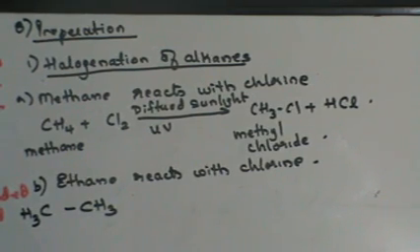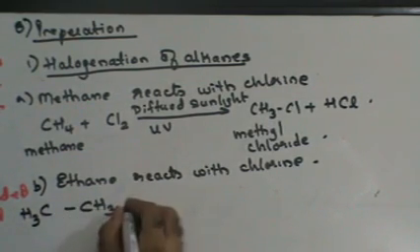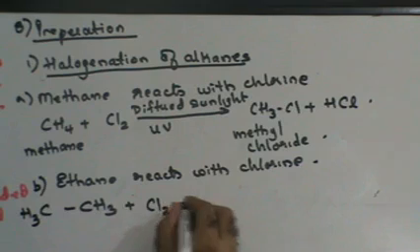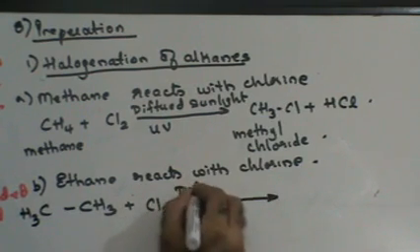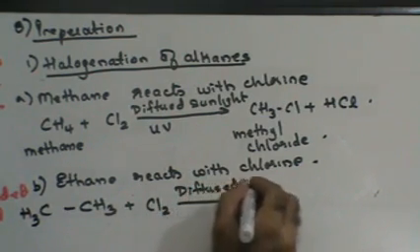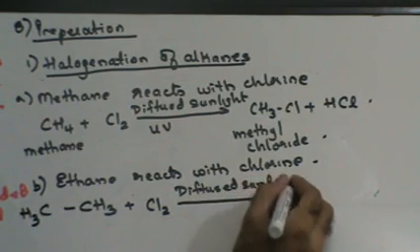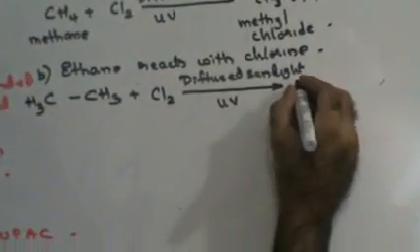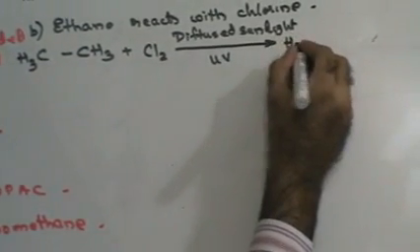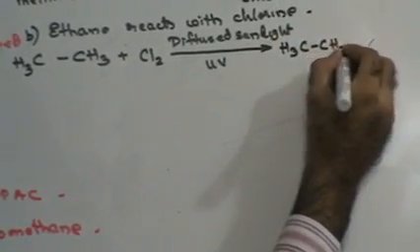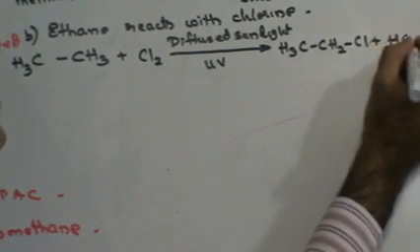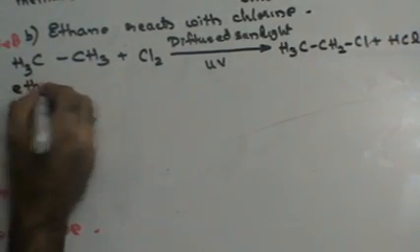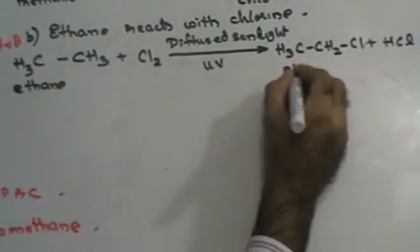So 1 bond is between carbon and carbon, so there will be 3 bonds on each carbon with hydrogen. It reacts with chlorine in the presence of diffused sunlight or UV rays, ultraviolet rays, right? Same substitution reaction, 1 hydrogen is going to be substituted by 1 chlorine. So you will have CH3CH2Cl plus HCl. So this is ethane and this is ethyl chloride.